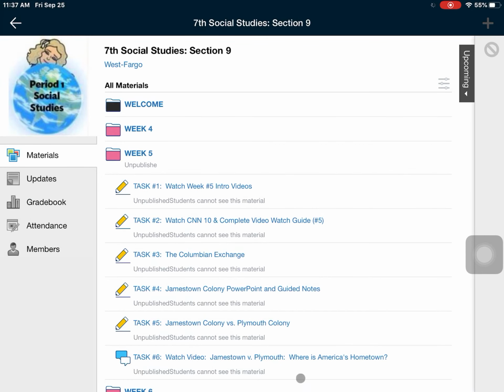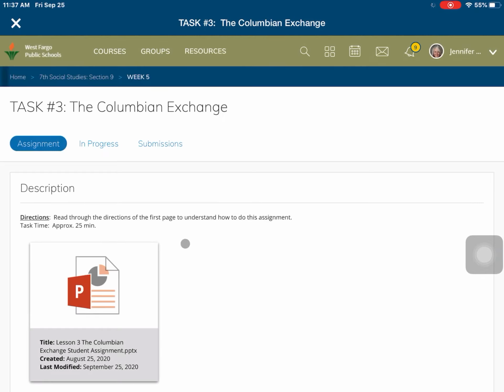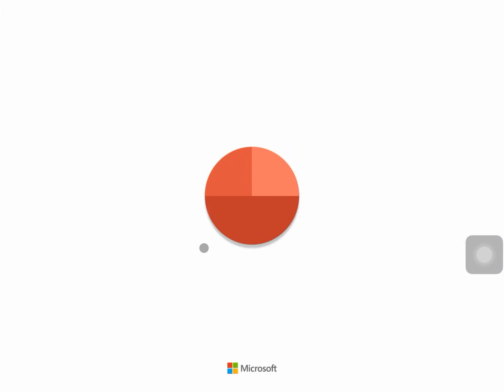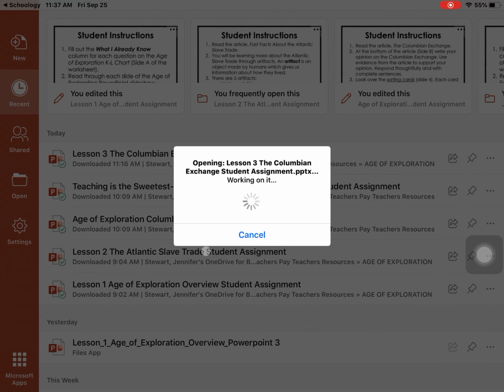Okay. The third thing is the Columbian Exchange. This is kind of the start of globalization, bringing goods from overseas here and then here back overseas. So this is just one document to open. When you open this up, it's going to give you some directions as well, which I'm going to give you now anyway, but you can certainly read them again if you would like to.